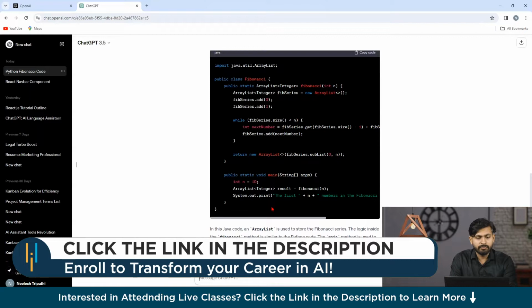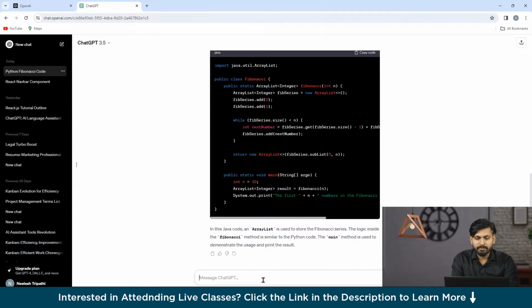Let me also show you something else. For development purposes, guys, you can also use ChatGPT to create dummy data. So suppose I write a prompt something like this. Hey ChatGPT, can you provide me a dummy data for my hotel's website?